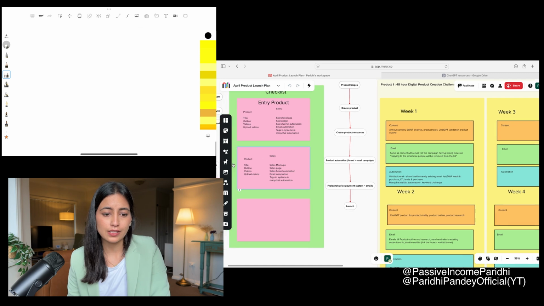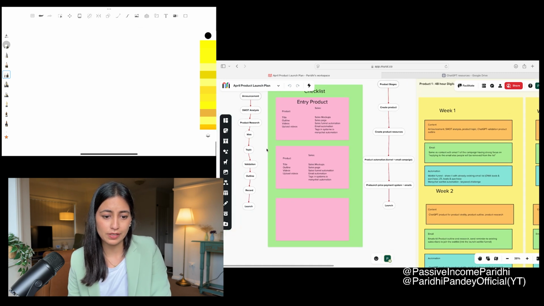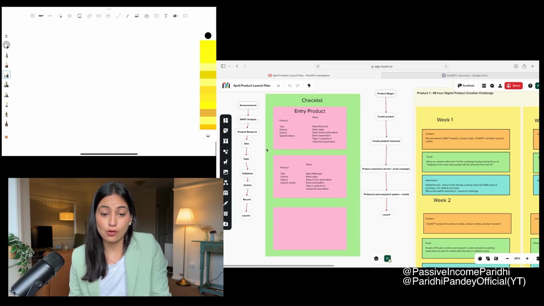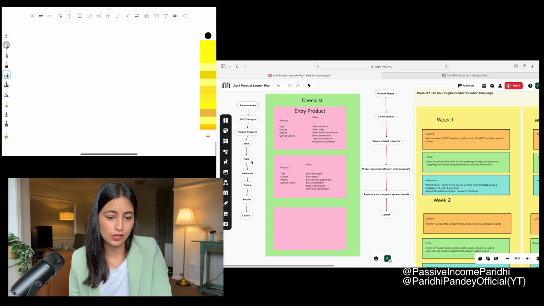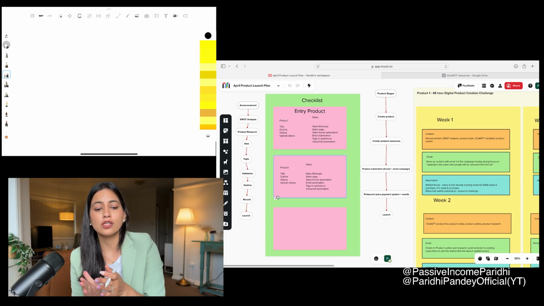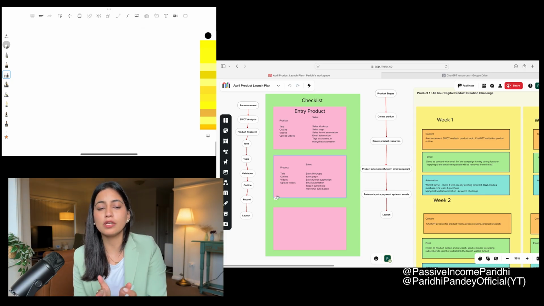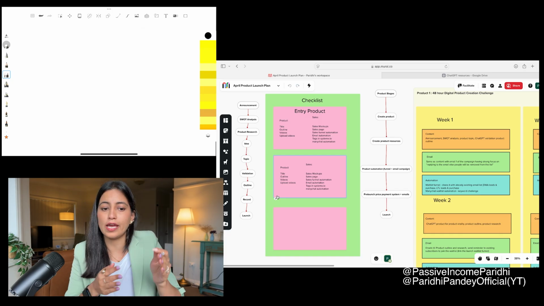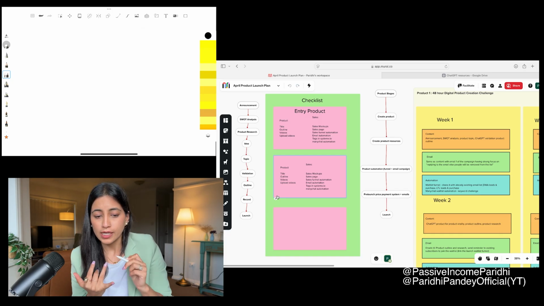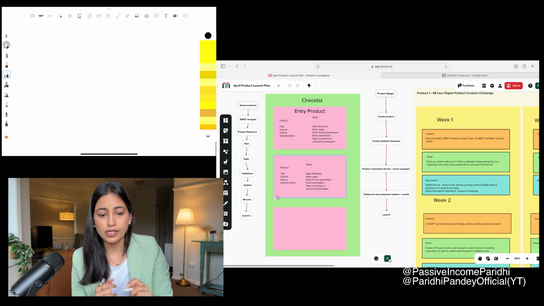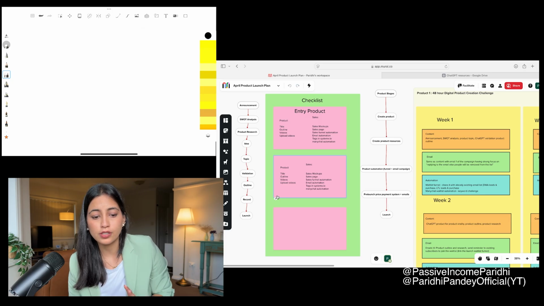So these are the pretty simple stages that I have for myself. I've created a checklist for myself because obviously I want to stay on track. I want to see everything's done, perfectly done. Apart from that, on the left hand side of the screen, you can see everything that anybody needs to do to create that product. So I announced it, did a SWOT analysis, product research, idea, topic, validation, outline, record, and launch.